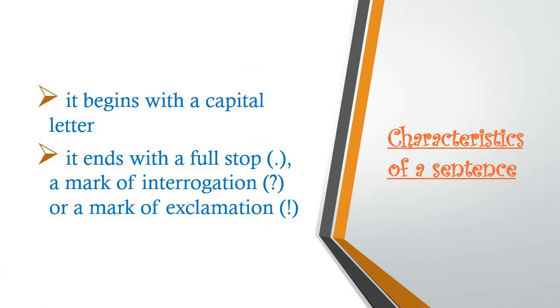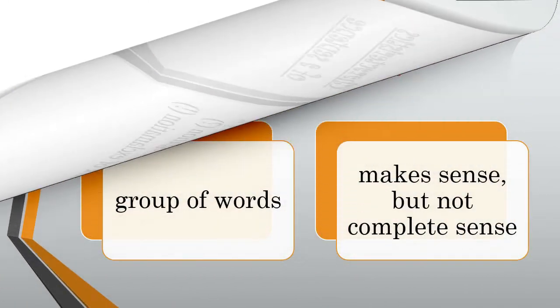Let's see characteristics of a sentence. There are two characteristics of a sentence. Number one, it begins with a capital letter. Now I have seen many students, while writing, they forget to use a capital letter. So you need to remember that always begin a new sentence with a capital letter. And in the end of the sentence, either put a full stop or a mark of interrogation, which you call question mark, or a mark of exclamation, which you call exclamatory mark. So these are the two characteristics of a sentence.